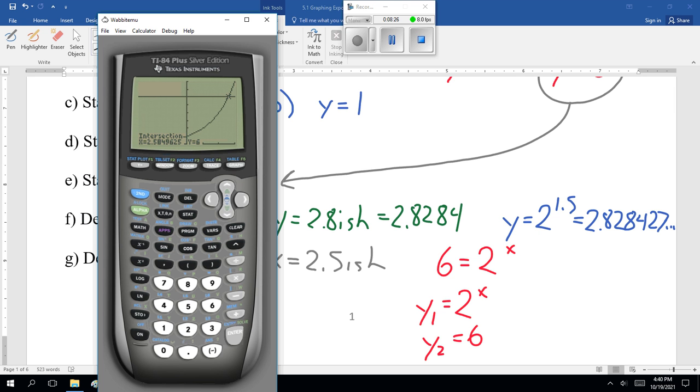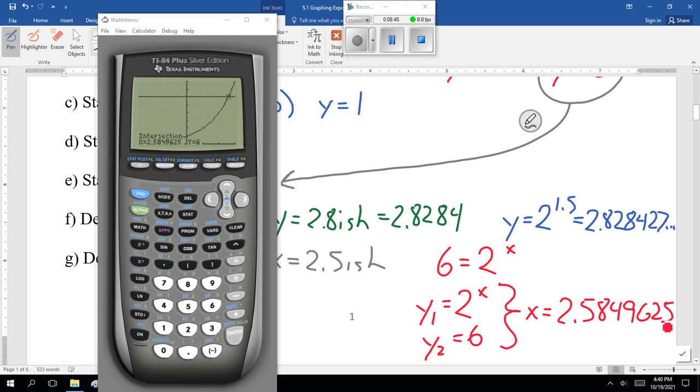Yes, keep going, 2.5849625. Now that's a decimal approximation. It keeps on going, but that's pretty dang good.